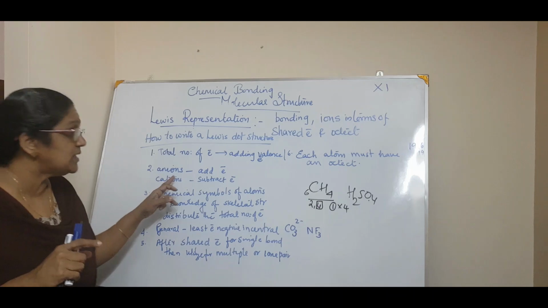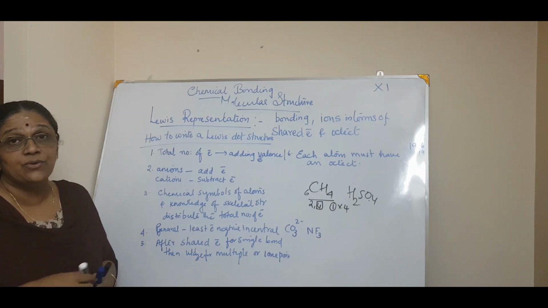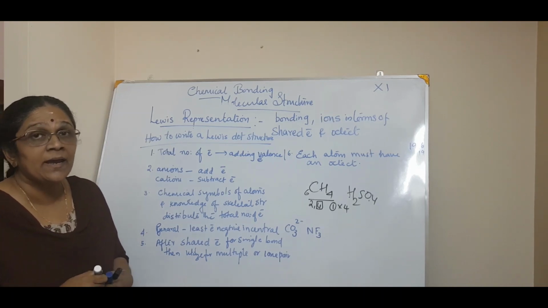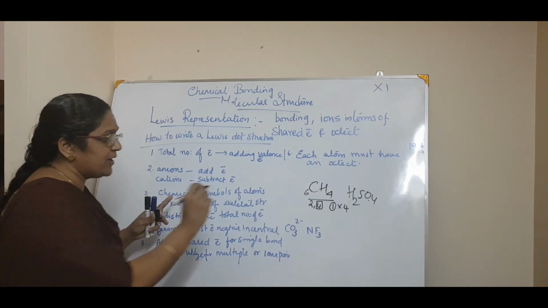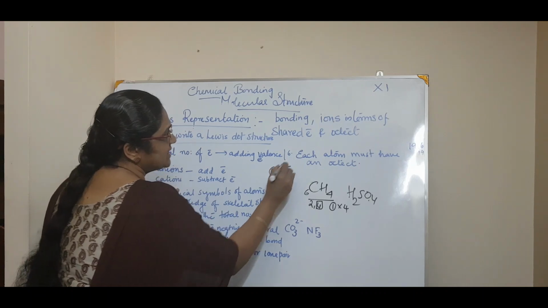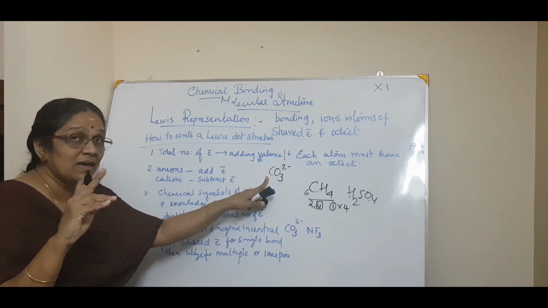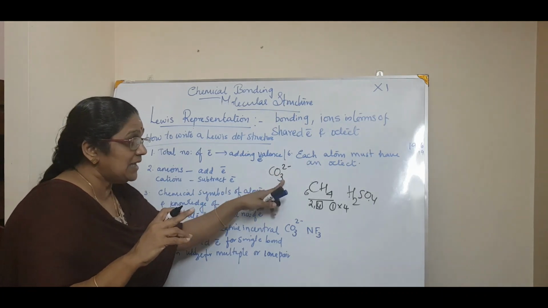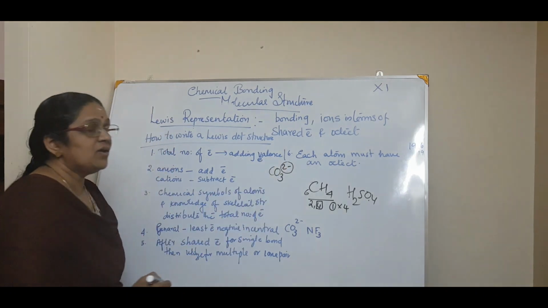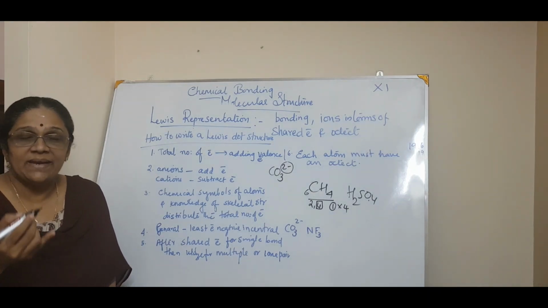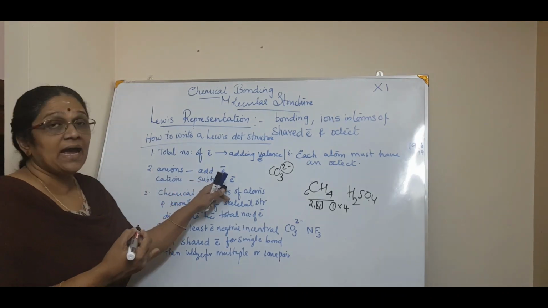Then the second rule is that if there is an anion or a cation, you know, because not all the elements are neutral molecules, isn't it? They only form an octet by gaining or losing electrons. So definitely there will be anions and cations. If an anion is there, for example CO3 2 minus, how will you calculate the total valence electrons? The total valence electrons is the carbon valence electrons, plus each oxygen's valence electrons, plus however many charges are there, you have to add that. Negative ion means you have to add that electron. That is why I wrote it as add that electron.